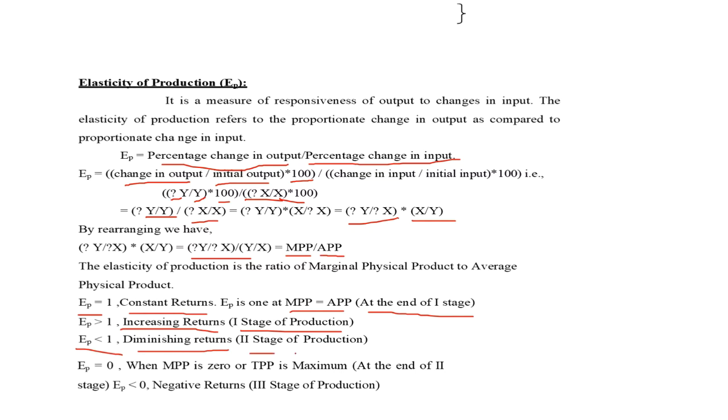That is the second stage of the production. EP equal to 0 means MPP is 0 and TPP is the maximum, at the end of the second stage. Then negative returns come under the third stage of the production. We will see about the stages of the production.